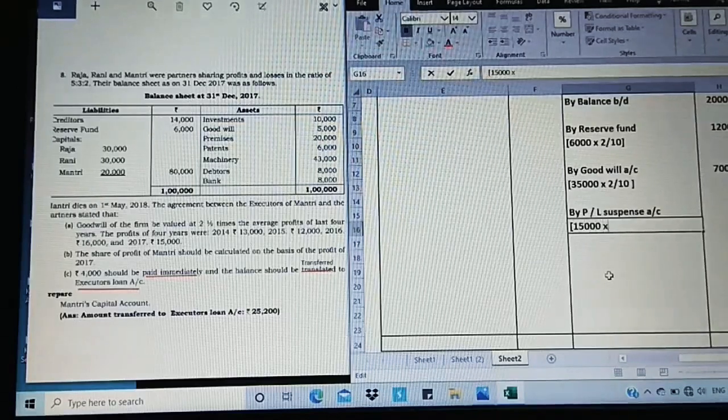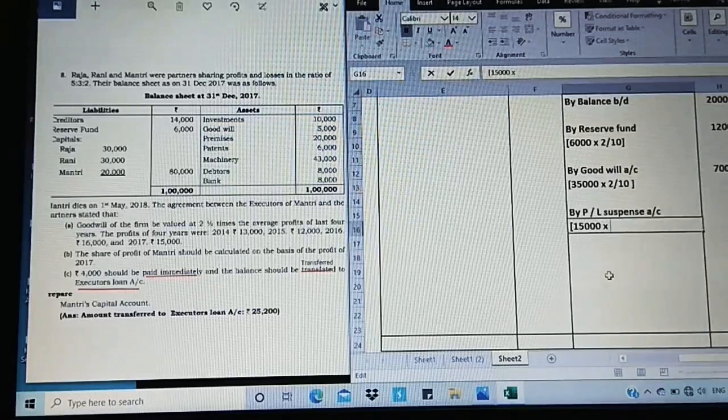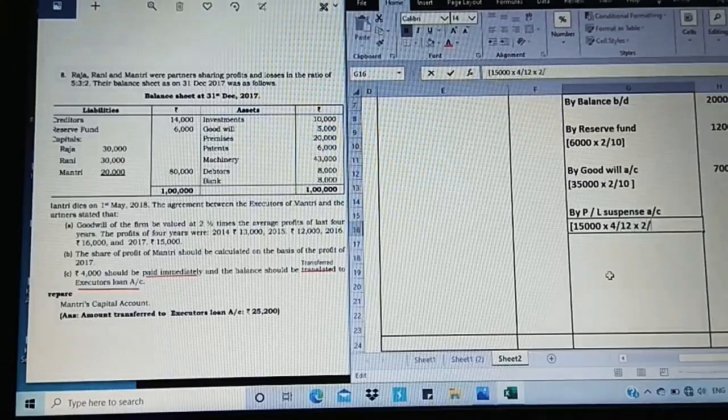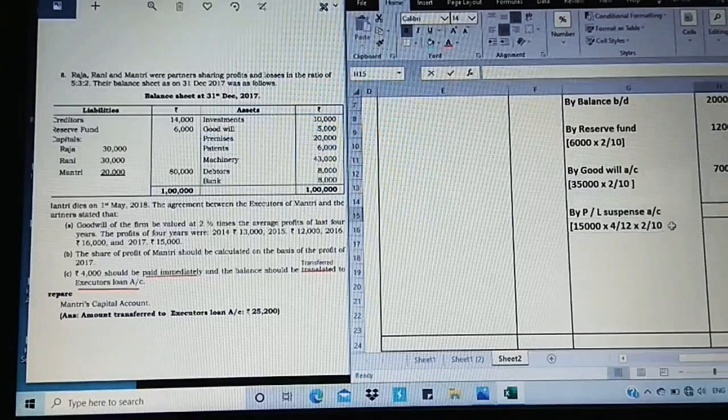So I'm going to take this 15,000 into here. In case of accrued profit, we have to take up 2 things. One is the number of months he was alive. So he was alive for 4 months out of 12, and his share is going to be 2 by 10. So we are going to find out what actually the value is.